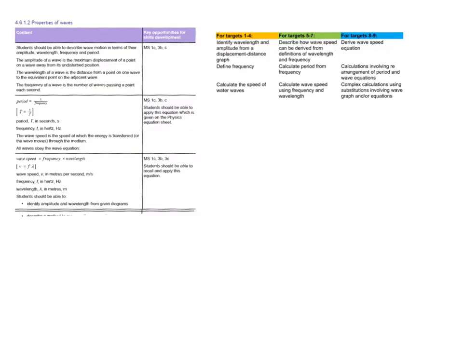Okay, so this second part of the topic involves the properties of waves. For example, amplitude, wavelength, frequency. These are new terminologies for some of you. Some of you might have come across them before, and some we use in everyday life without realizing. So the first thing I'm going to go back to is the transverse wave. So I'm going to start with transverse waves.